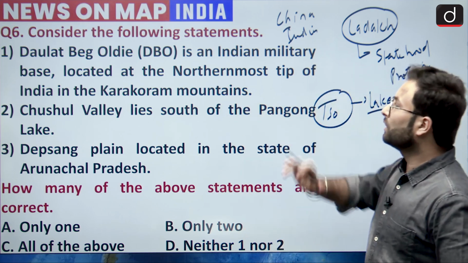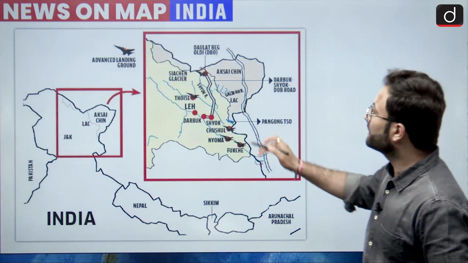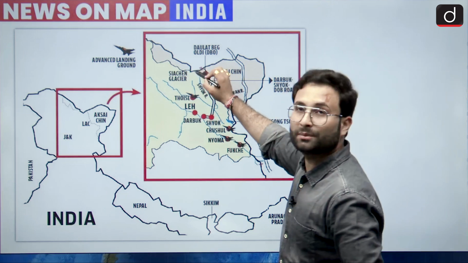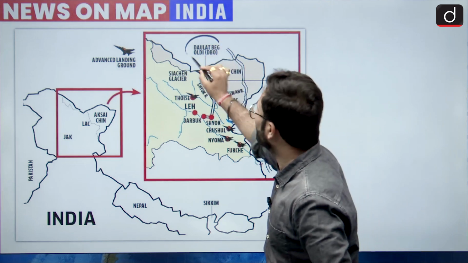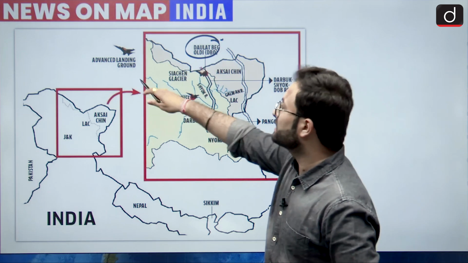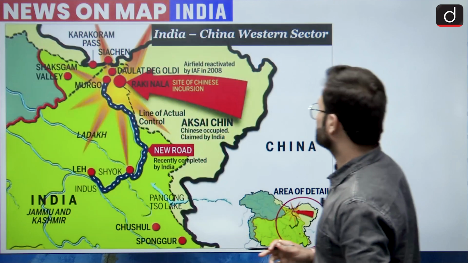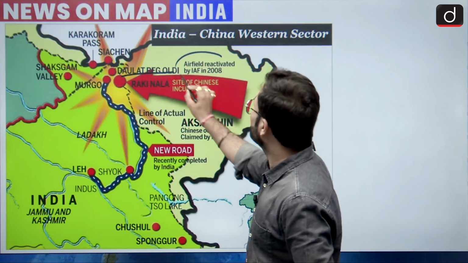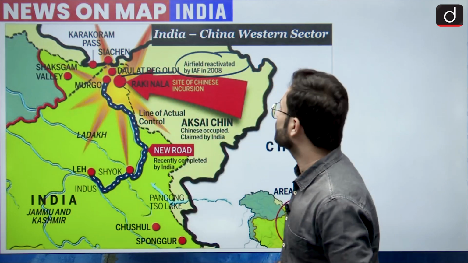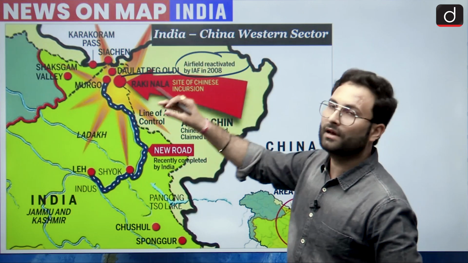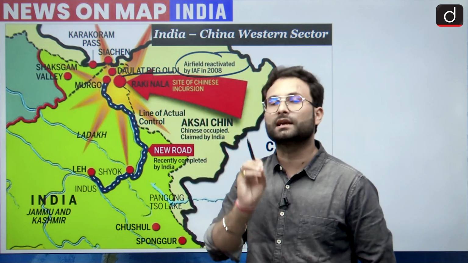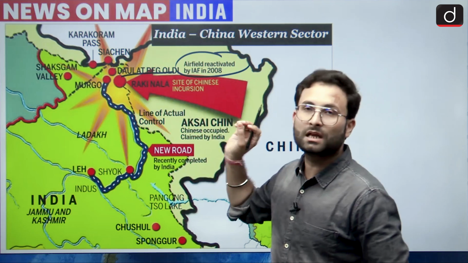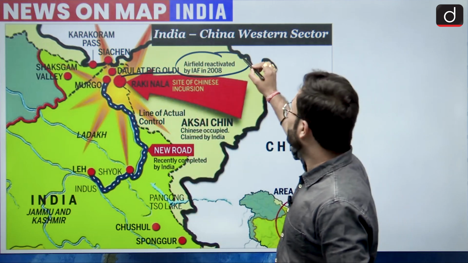Now coming to Daulat Beg Oldie. Okay, so here you can see this is the northernmost tip over here, and this is your Daulat Beg Oldie, and here we have advanced landing grounds. In this particular picture, Daulat Beg Oldie, an airfield reactivated by Indian Air Force in 2008, and since then we have an airfield over there, and that is quite strategic for us for the movement of the troops if anything mysterious is done by China, okay. So that is why this is important.